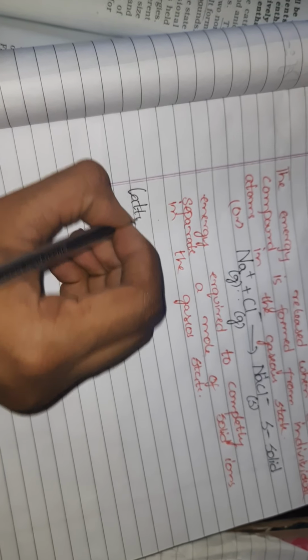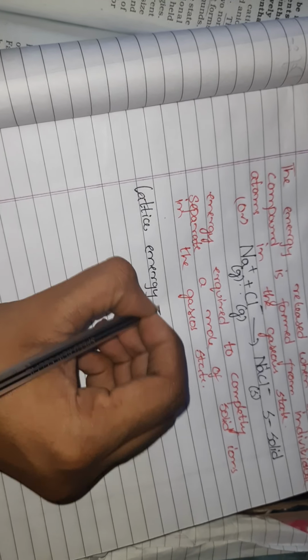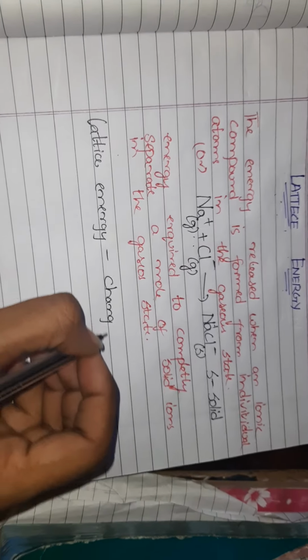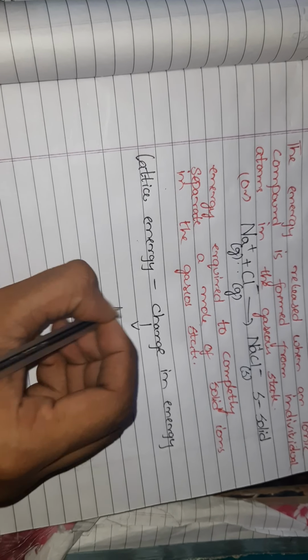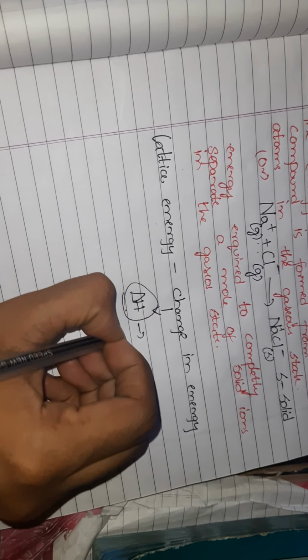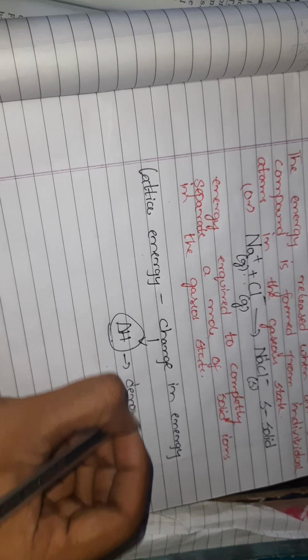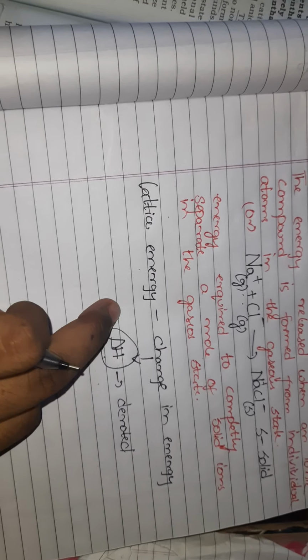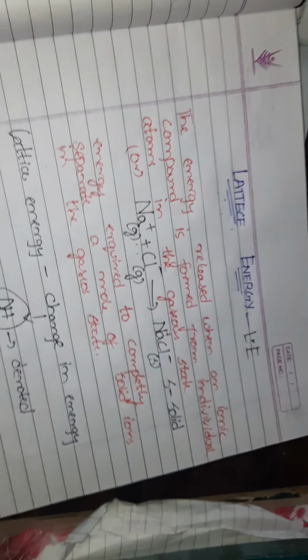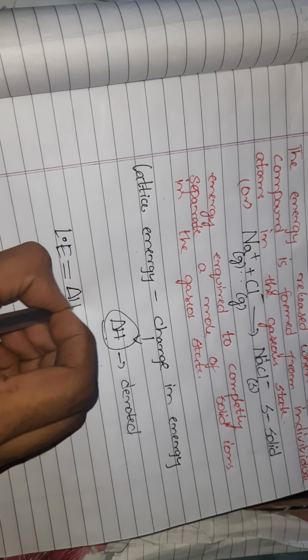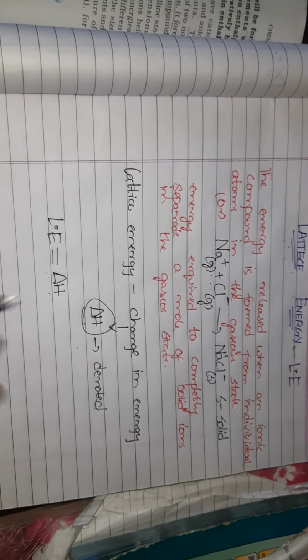We can also define lattice energy as change in energy, which is denoted by delta H. Lattice energy is denoted as Le. So Le is equal to delta H.